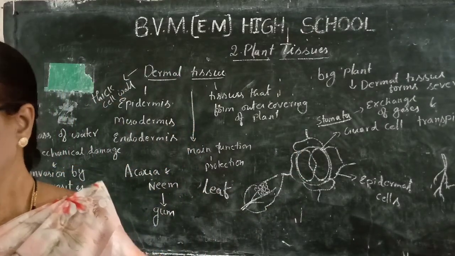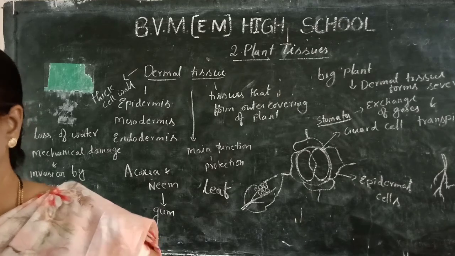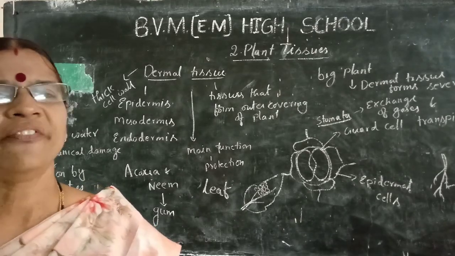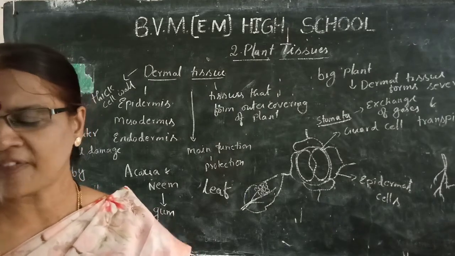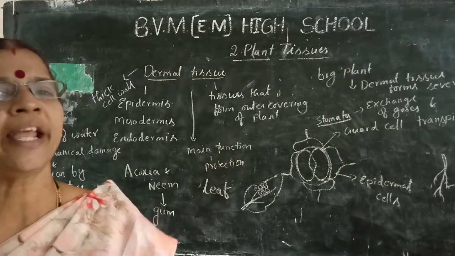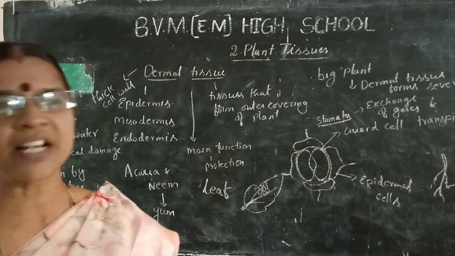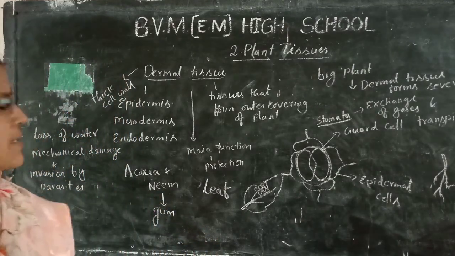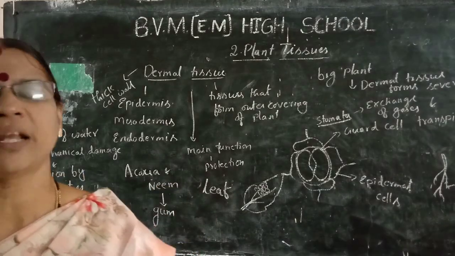Next, there is a single layer of tissue but it shows variations in types of cells. Based on their location and function, dermal tissues are of three types: epidermis, mesodermis and endodermis.